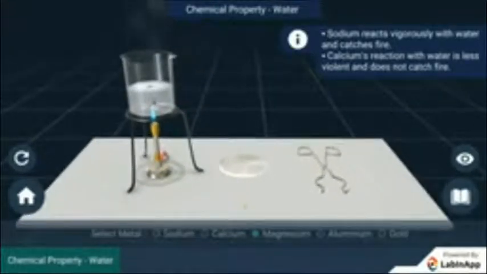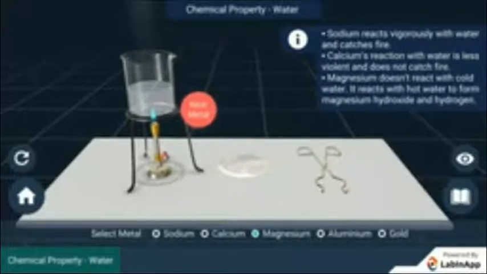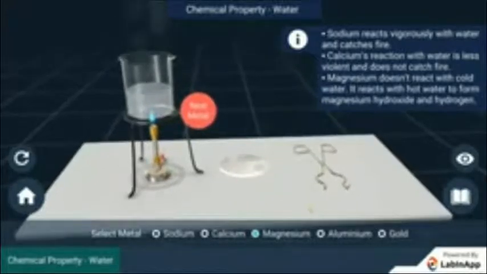Again you are going to put the magnesium. Now what happens? Yes, it reacts with the hot water to form magnesium hydroxide and hydrogen. It also starts floating due to the bubbles of hydrogen gas sticking to its surface.